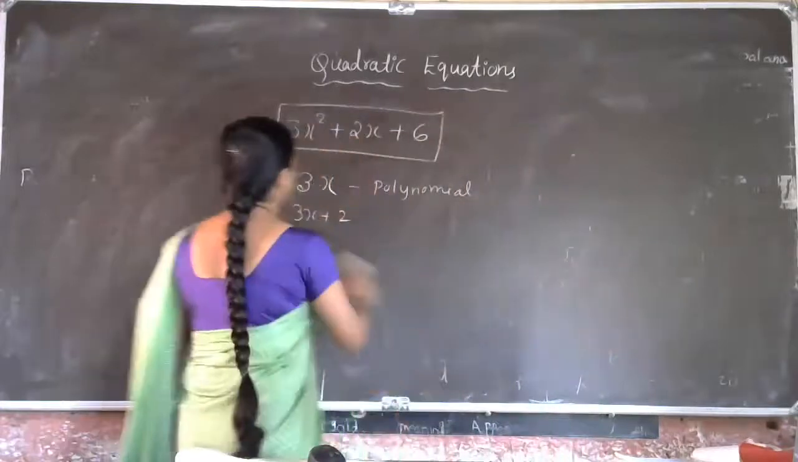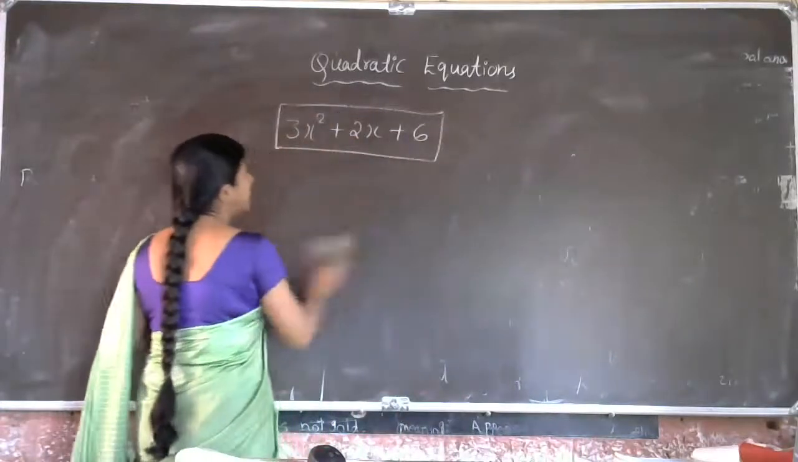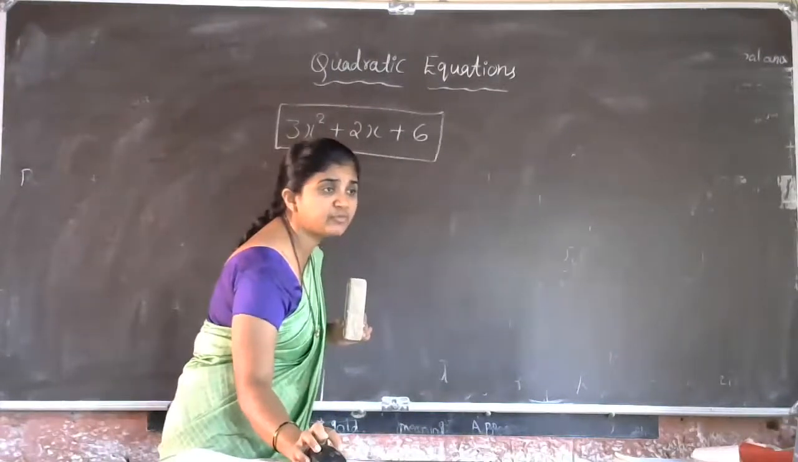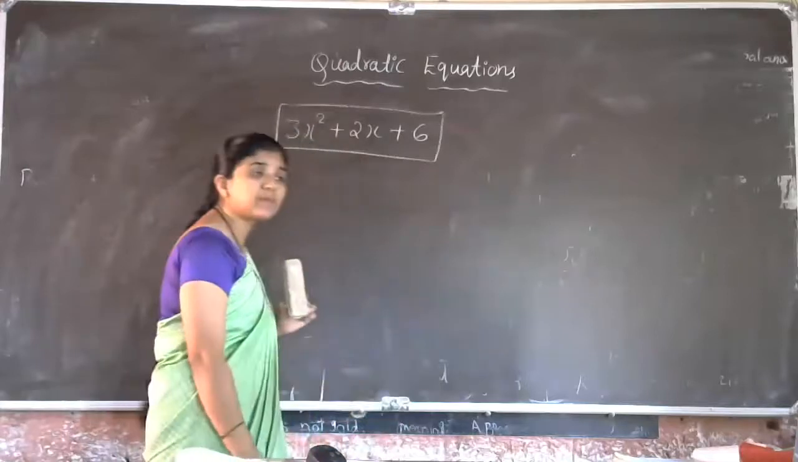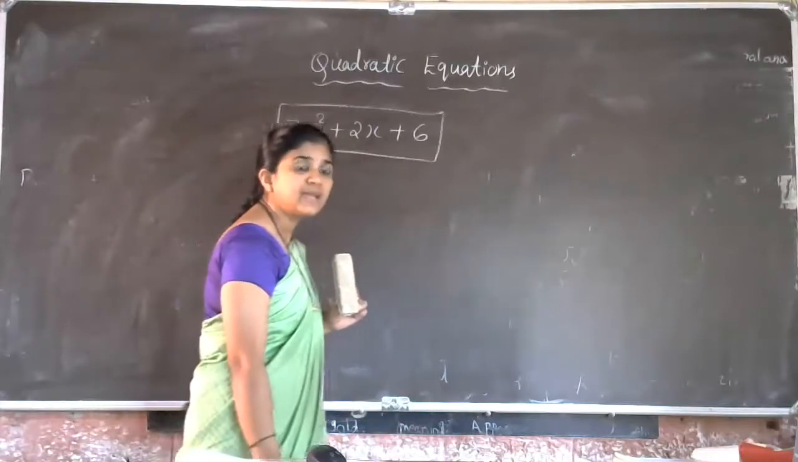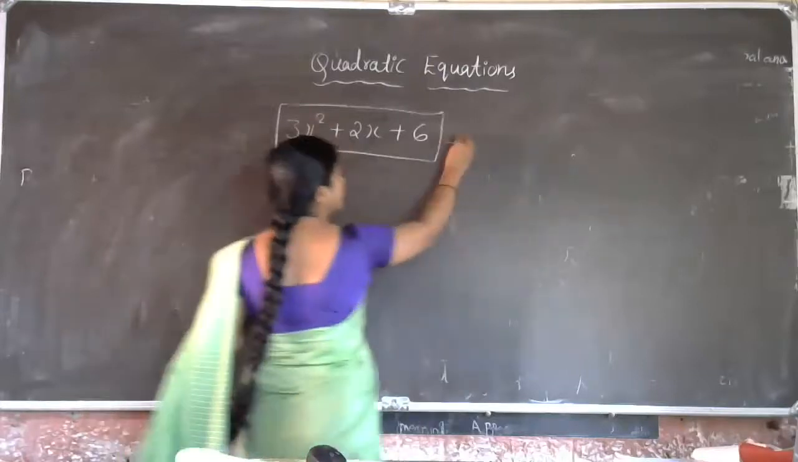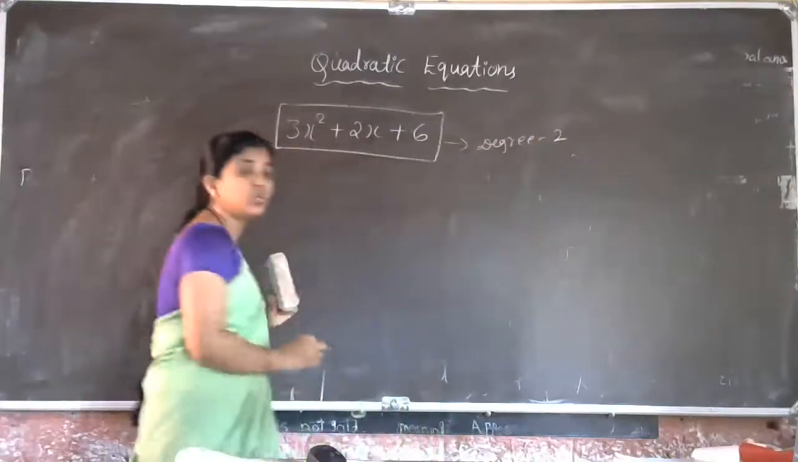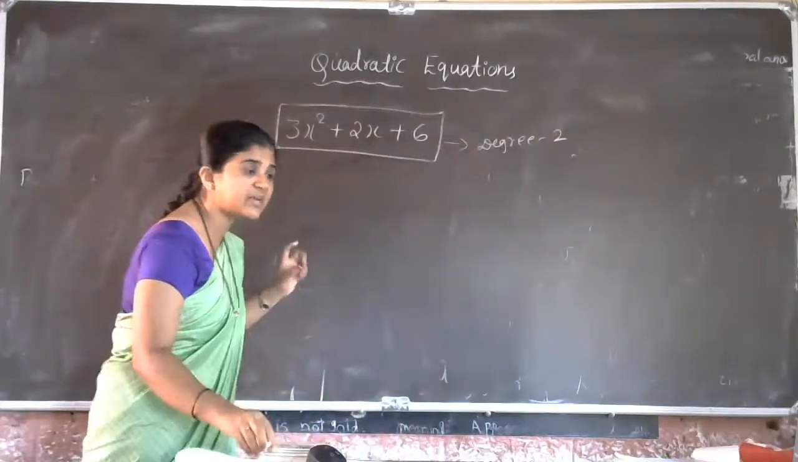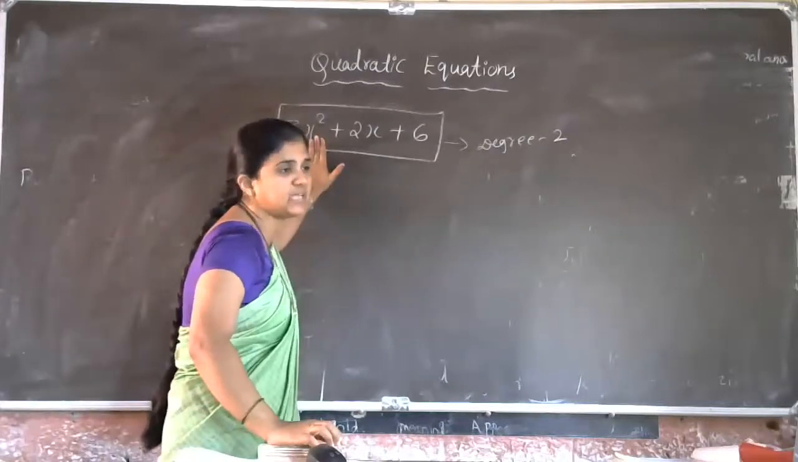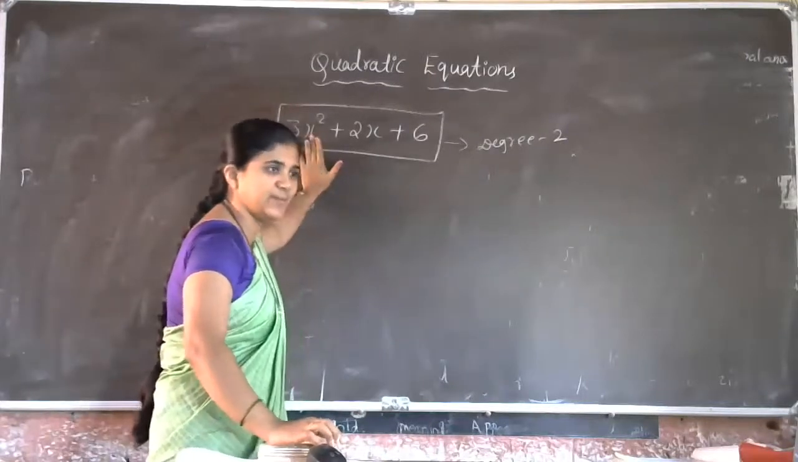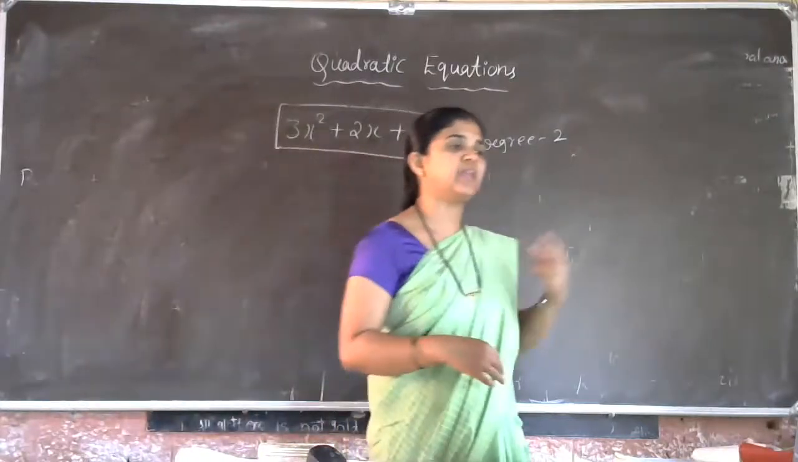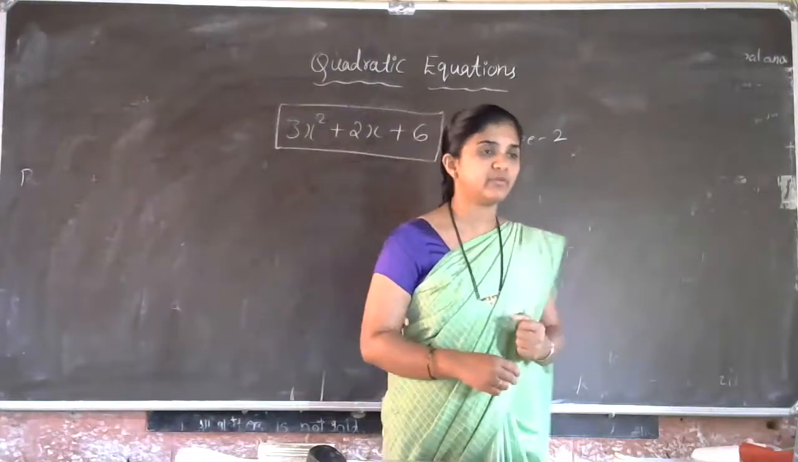Now, coming to the degree of the polynomial: what is the degree of 3x square plus 2x plus 6? Degree is 2. Yes, very good, the degree is 2. How do we identify the degree? The highest exponent is called the degree of the polynomial. The highest power of the polynomial variable is called the degree of the polynomial.